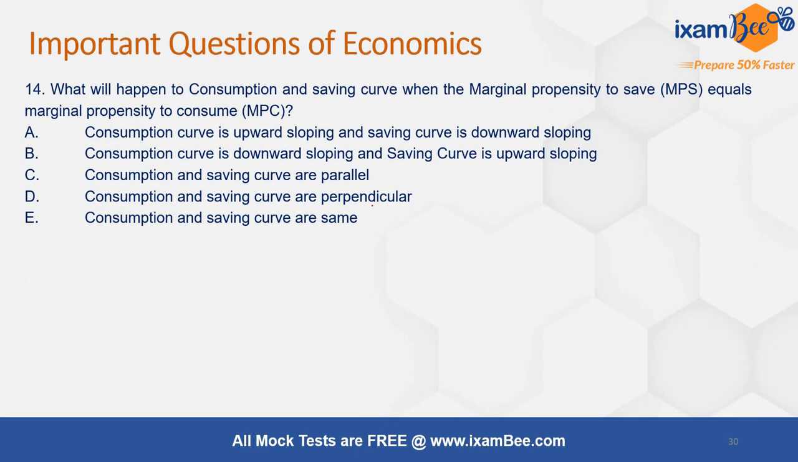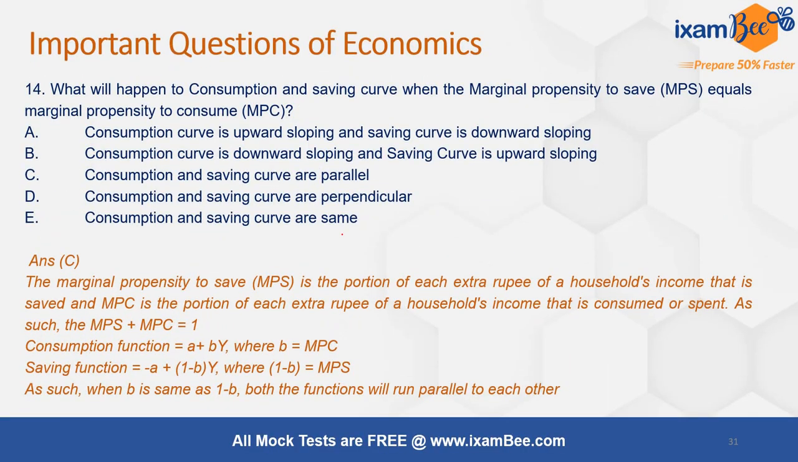Next question is, what will happen to consumption and saving curve when marginal propensity to save equals your marginal propensity to consume? So when the slope of both the savings and consumption function are equal, right? MPC is the slope of consumption function and MPS is the slope of savings curve. So when their slopes are equal, so we know if there are two lines whose slope are equal, then they are parallel to each other. So hence the right answer is answer C. Consumption and saving curve are parallel to each other, right?